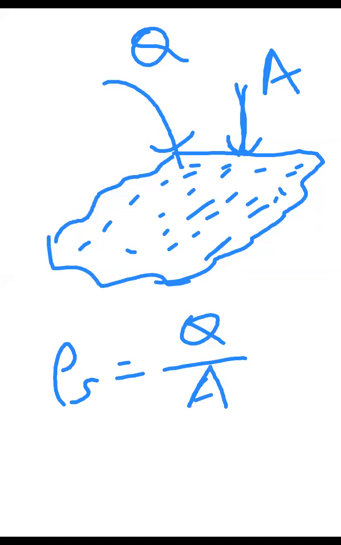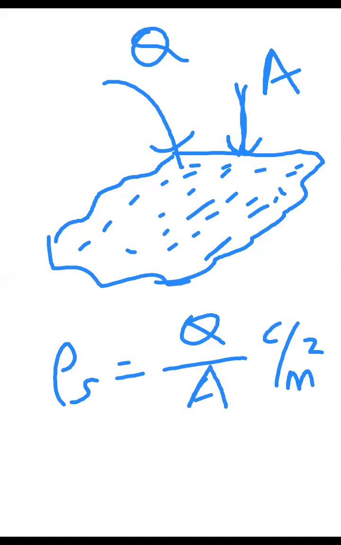What is this unit? Anybody? Coulomb per meter square. In the previous case, for line charge density, we got coulomb per meter. In this case, for surface charge density, the unit is coulomb per meter square. How the charge is distributed for every meter square.